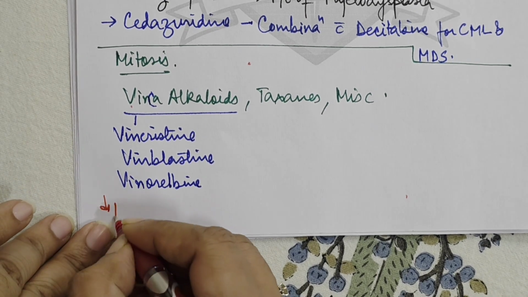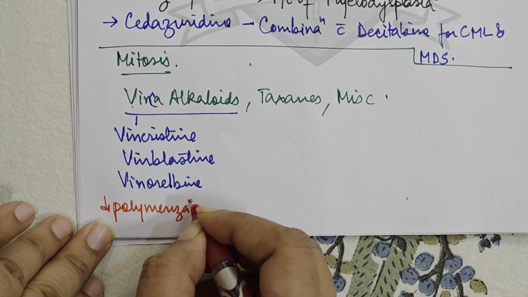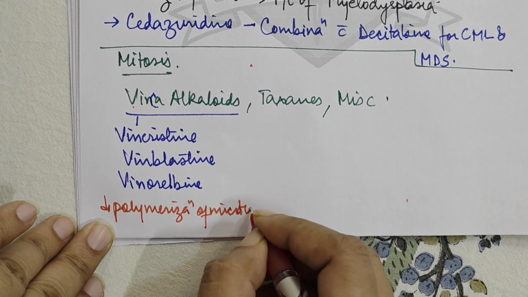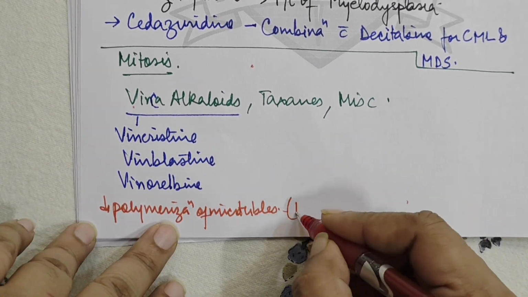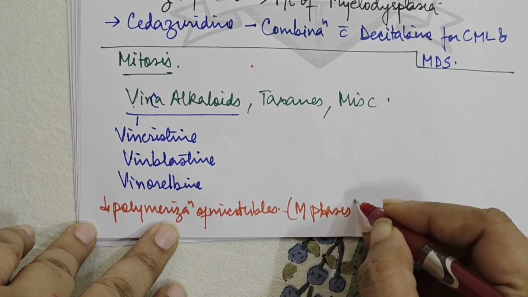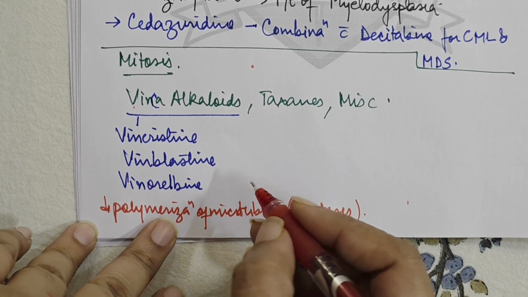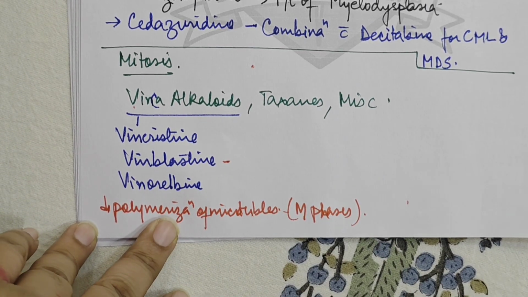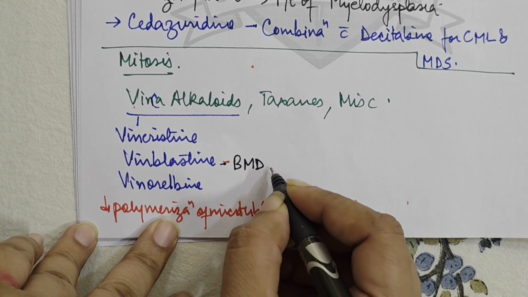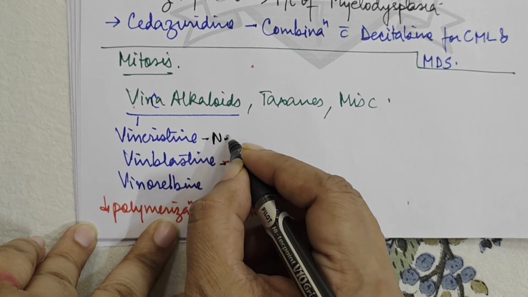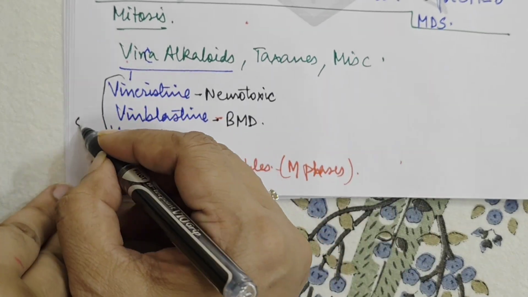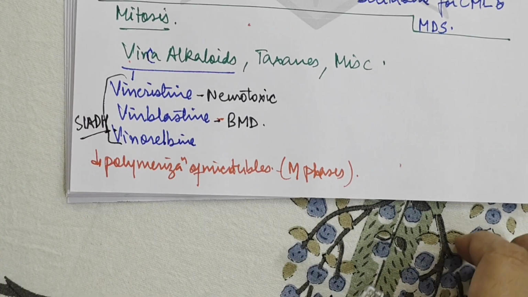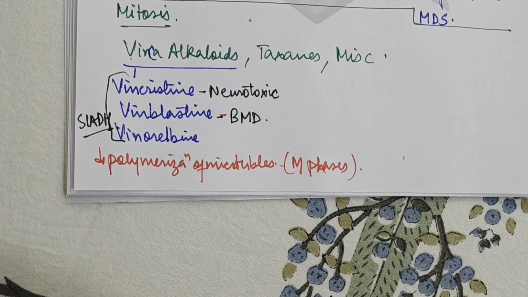Now what do these drugs do? They inhibit the polymerization of microtubules, right? मतलब they inhibit the formation of mitotic spindle. So these drugs basically you can say that they affect in the M phase, that is the mitosis phase of the cell cycle. Now vinblastine is known to cause bone marrow suppression, and vincristine causes neurotoxicity, peripheral neuropathy, and these drugs they also can result in SIADH. This is important. It is also asked as a question many times, right?